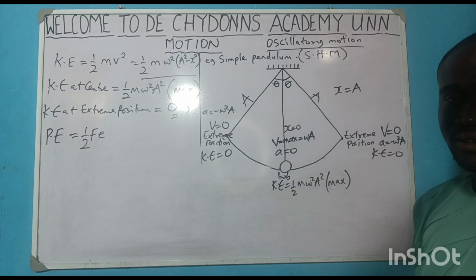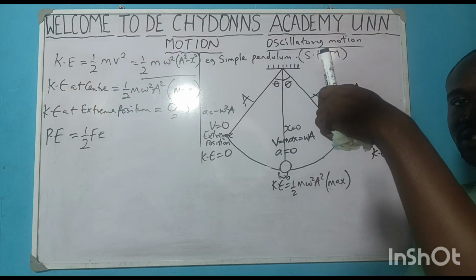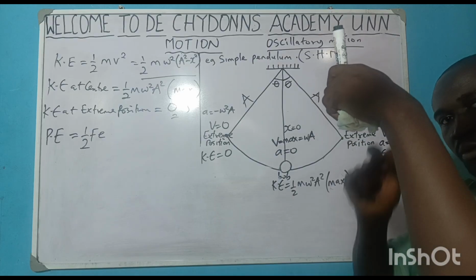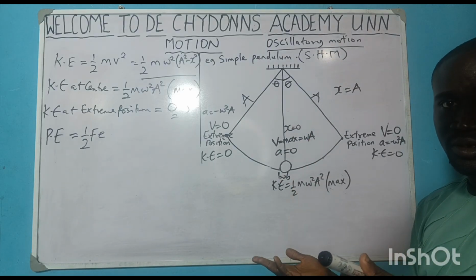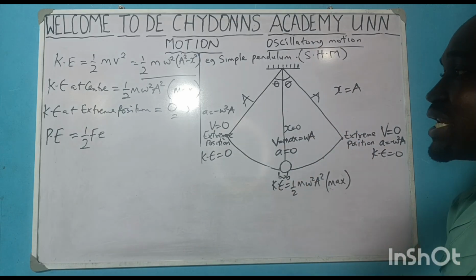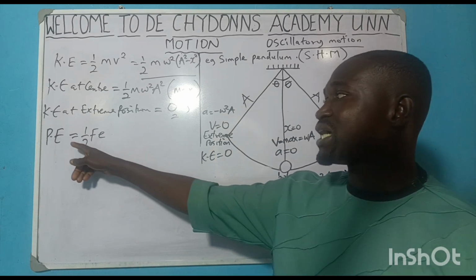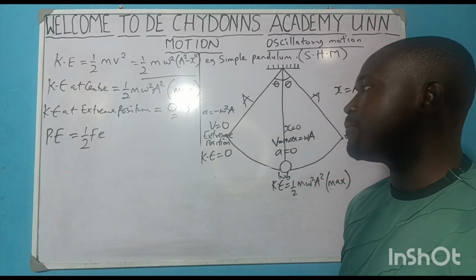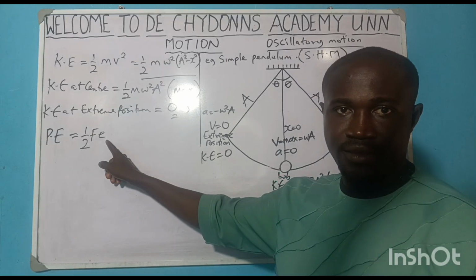Elasticity. You know, there is a topic we call elasticity in physics, where they told us that when you get a string or a spring and you stretch it, it will be moving up, down, up, down. And so it still undergoes simple harmonic motion. And from that topic, elasticity, we say that work done on a string, which is the potential energy of it, is equal to half Fe.